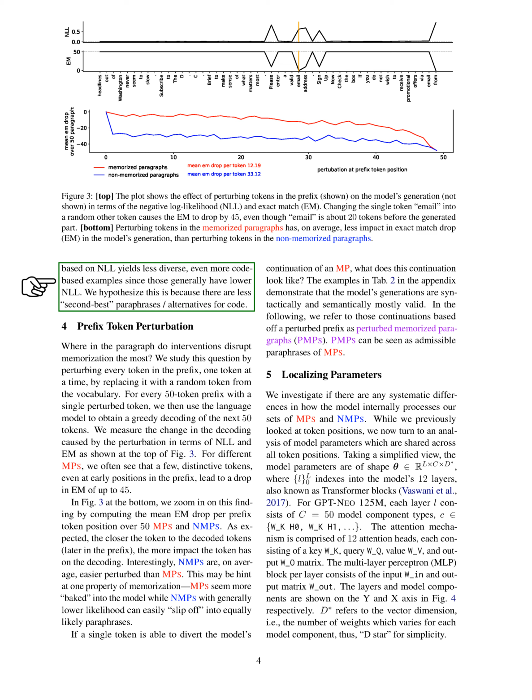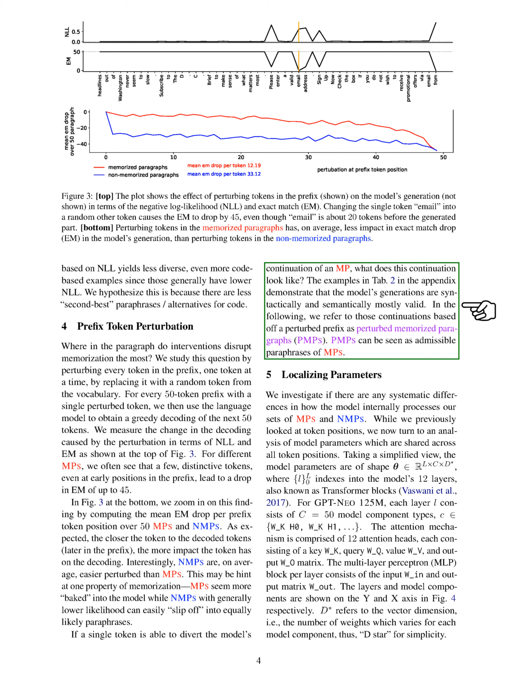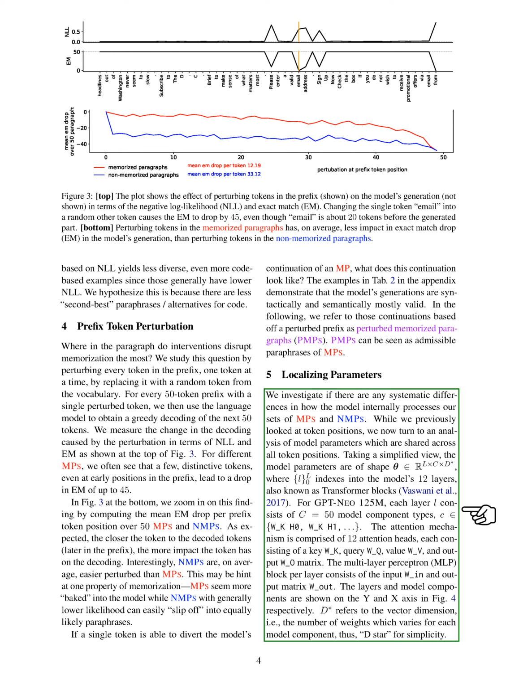This suggests that memorized tokens are more ingrained in the model, while non-memorized tokens can easily lead to different but equally likely predictions. We then investigate if there are systematic differences in how the model processes memorized and non-memorized sets. Instead of focusing on token positions, we analyze the model parameters shared across all positions. The model parameters consist of layers and components like attention heads and MLP blocks.